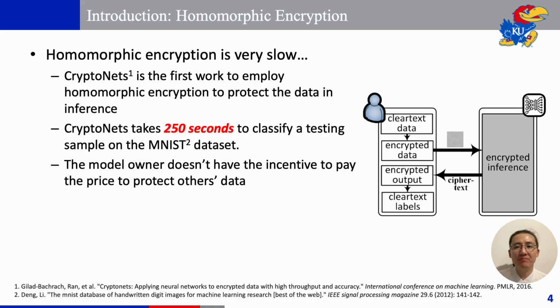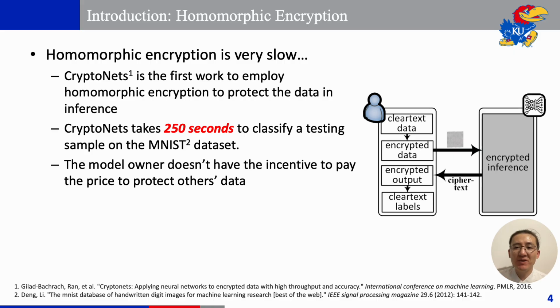With homomorphic encryption, a typical privacy-preserving machine learning solution looks like this. The data owner encrypts the data and sends it to the model owner. The model owner receives the encrypted sample, performs inference in the ciphertext domain, and sends an encrypted output to the data owner. The data owner decrypts and learns the label. This sounds great, except that homomorphic encryption is very, very slow. For instance, CryptoNet is the first to use homomorphic encryption to protect data, but it takes 50 seconds to classify a batch of tiny MNIST pictures. That's way too slow to be practical.